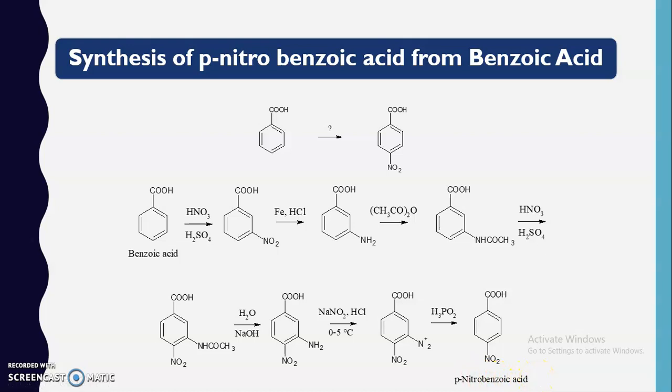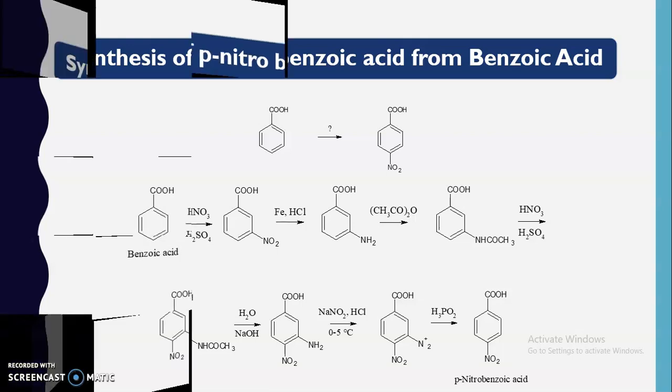In this way, this particular use of the diazonium salt is carried out so that those compounds which are not directly synthesized can be synthesized by using the diazonium salt. In this way we can synthesize the para nitrobenzoic acid from the benzoic acid.